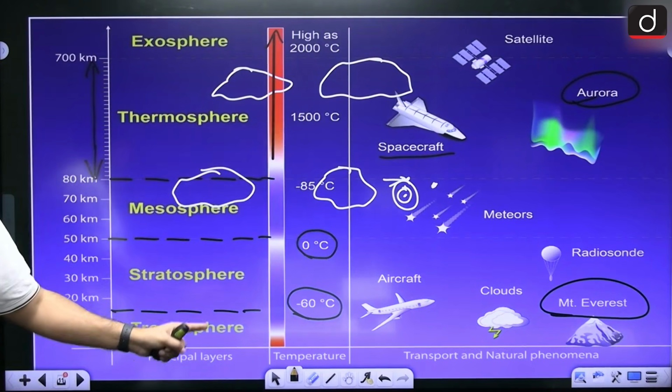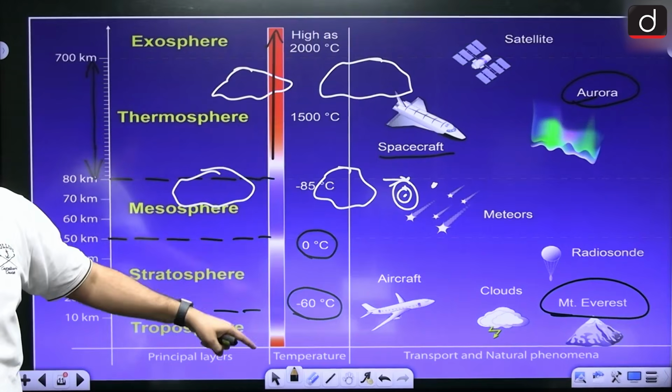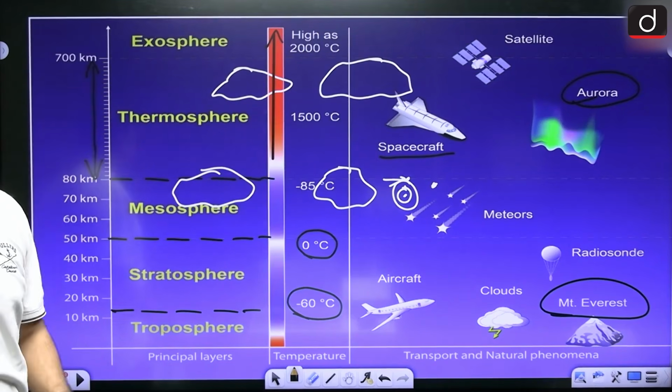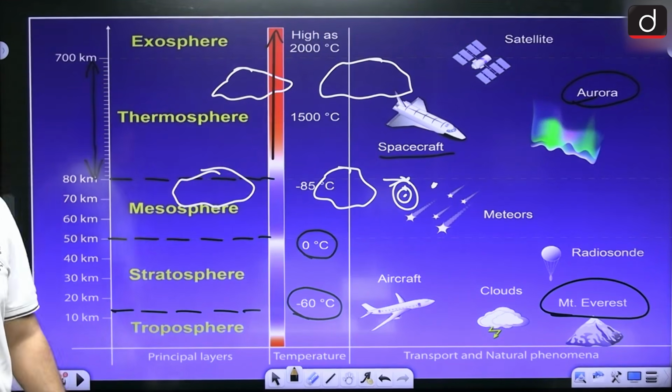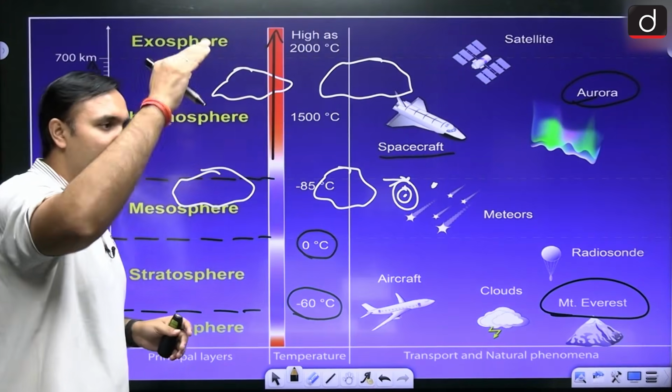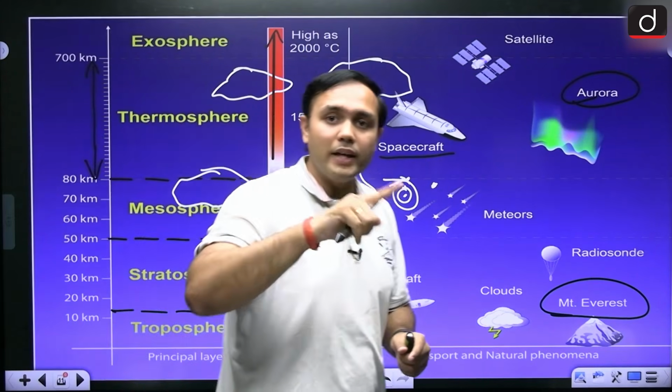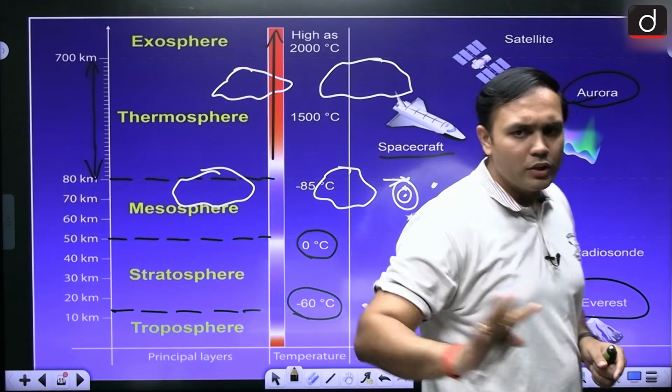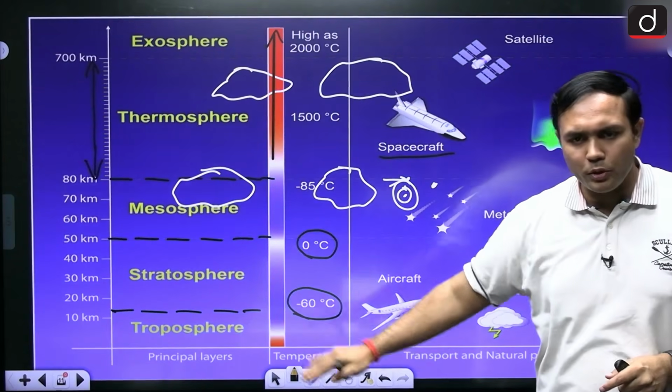Now, this temperature going down is a characteristic that is not seen uniformly across all the layers. So, when we are coming to that particular portion, we will look at it, that where is it increasing, where is it decreasing, and why is it increasing and decreasing. All right. So, these are some of the basic aspects with respect to troposphere.